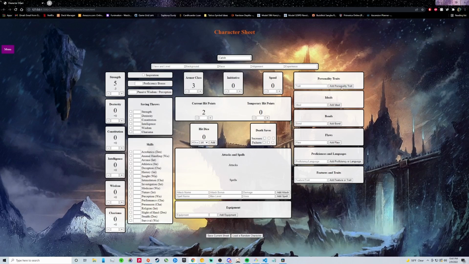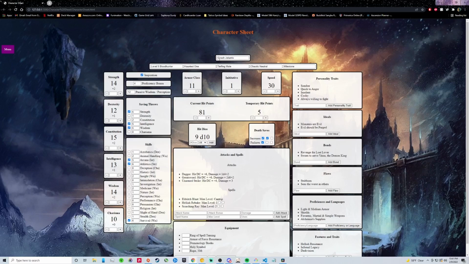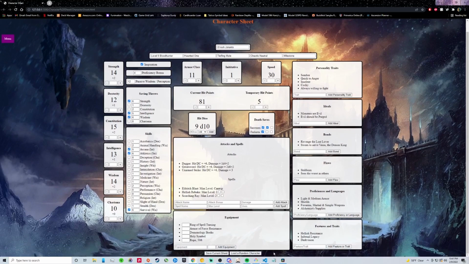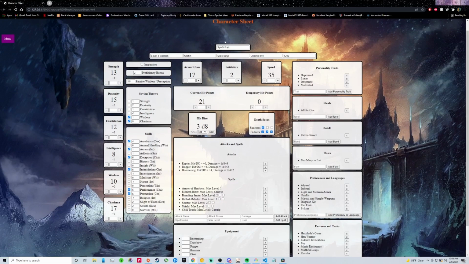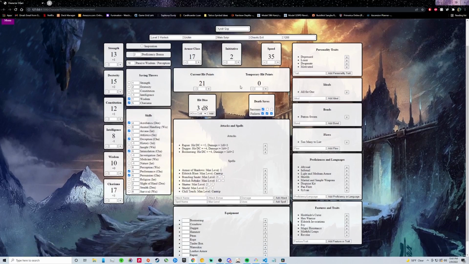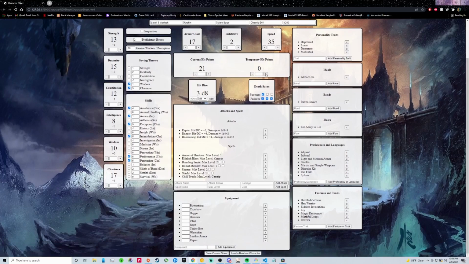If you'd like to see any of this demonstrated, go ahead and click Load a Random Character, and you will see Goresh Jacanto. Or you will see Zinder Quisp. These are both characters that I've played in the past. I've immortalized them here as references for everyone else. As you see, this is a fully functional character sheet. If you added temporary hit points, you'd see the current hit points reflect that.